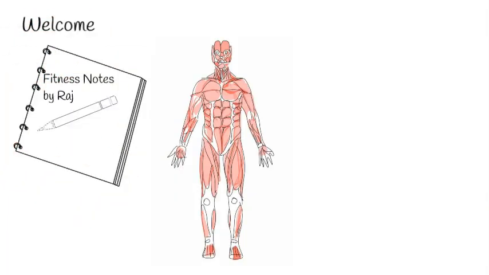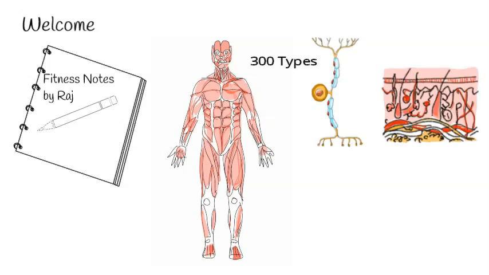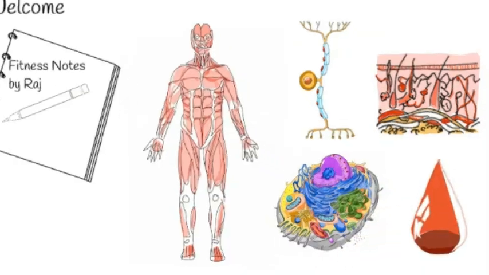The human body is composed of about 75 trillion cells, the smallest living unit that exists. Body cells can be classified into 300 types, such as neurons, epithelial cells, muscle cells, and red blood cells. Each type of cell has a unique structure for performing specific functions.